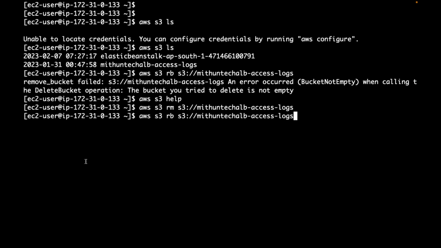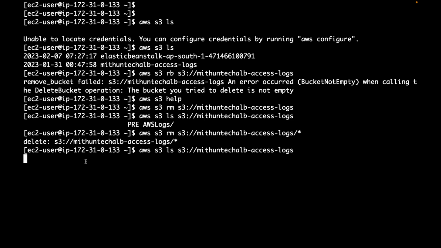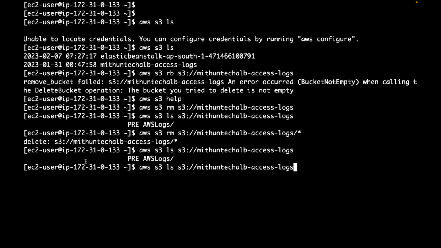Let me see aws s3 ls. I think I will not have anything because I have removed everything. Okay, I still have some files. Let me see if I can remove the bucket.